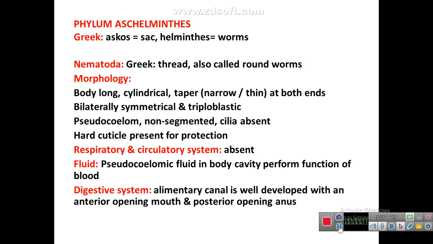Bismillahirrahmanirrahim. Phylum Aschelminthes. It is a Greek word. Aschos means sac and helminthes means worms. The largest class of this phylum is Nematoda. Nematoda is a Greek word meaning thread. They are also commonly known as roundworms.